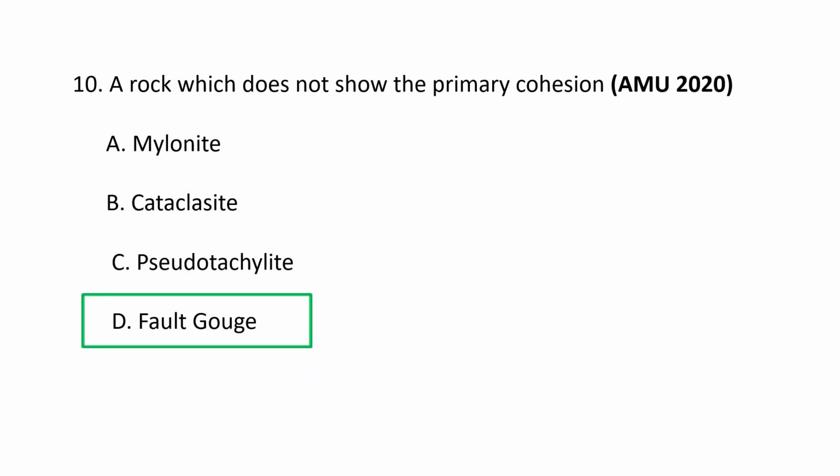Fault gouge. Fault gouge is a type of fault rock which is characterized by its lack of primary cohesion and its fine grain, often clayey matrix. So it forms from the cataclastic deformation of rocks within a fault zone, resulting in an incoherent mass of rock that can be easily broken into its constituent grains. So a rock which does not show the primary cohesion is fault gouge. D is the correct option.